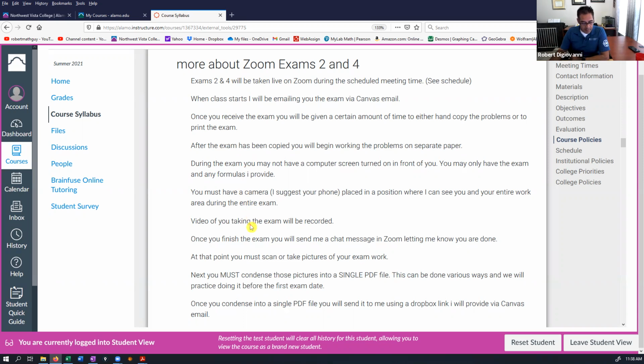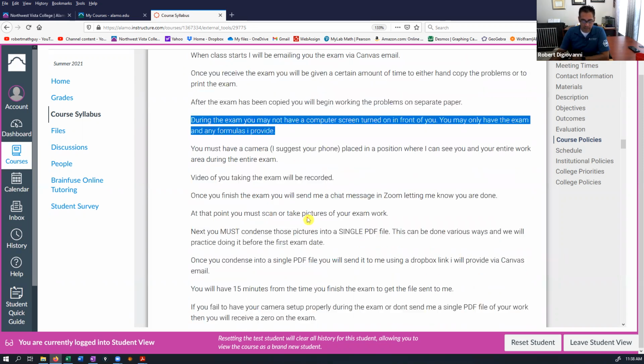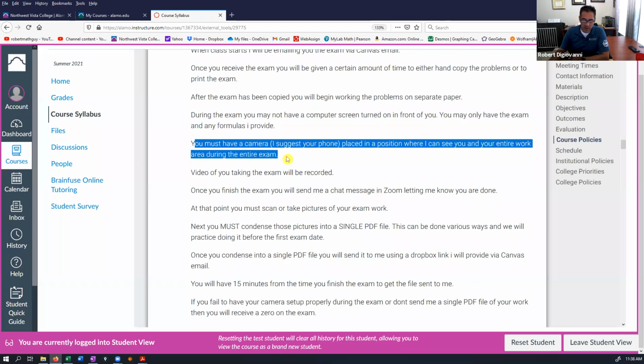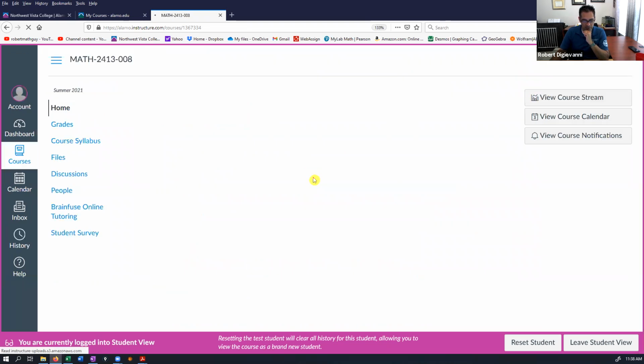So where do I say it here? Yeah, during the exam, you may not have a computer screen turned on in front of you. You may only have the exam and any formulas I provide. I suggest you use your phone camera and place it where I can see you and your entire work area. Now, this is vital. So I'm actually going to back out of this and go back to our homepage because I want you to see something.